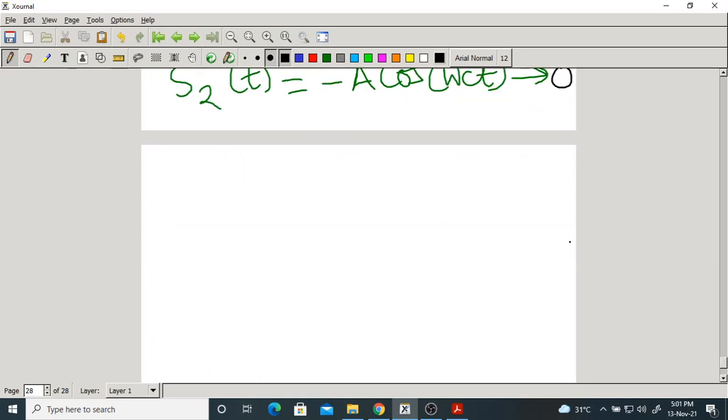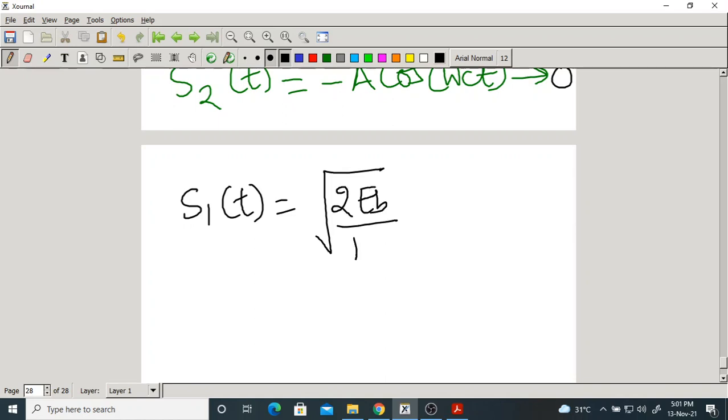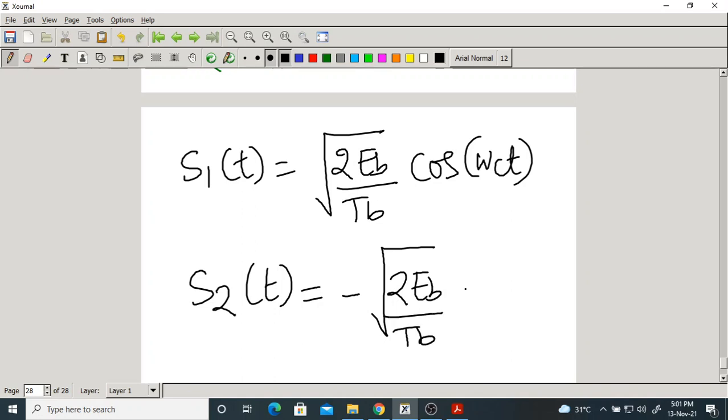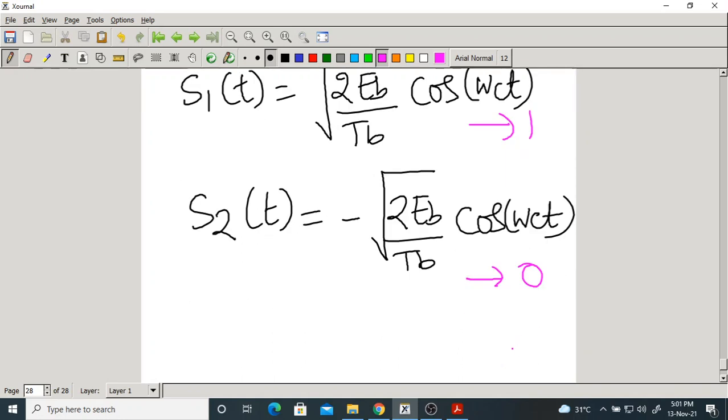Now S1 of t is equal to A, which means root 2EB by Tb, cos omega ct. S2 of t equal to minus root 2EB by Tb cos omega ct. This is the final equation of BPSK. It is for symbol 1, it is for symbol 0. This is the final